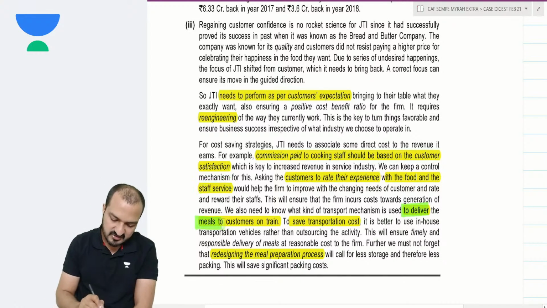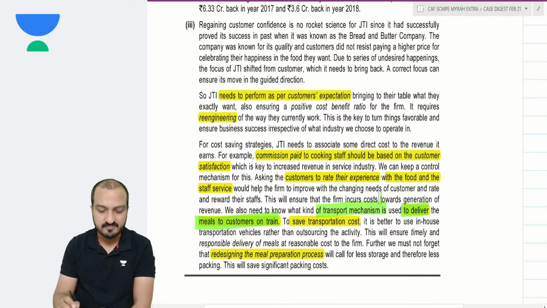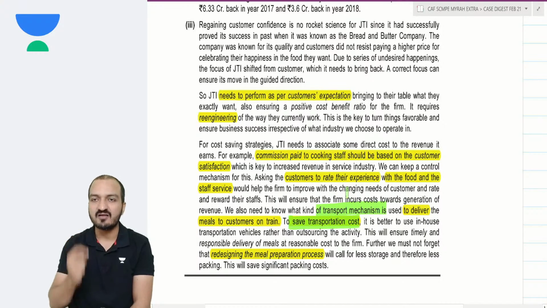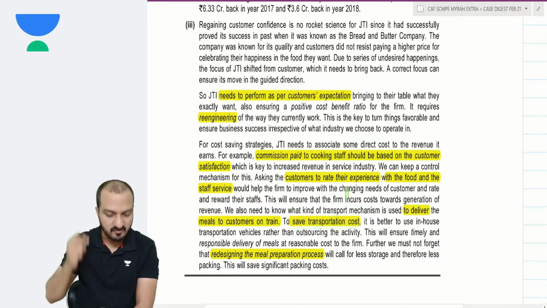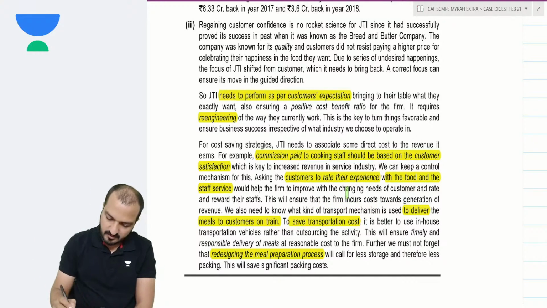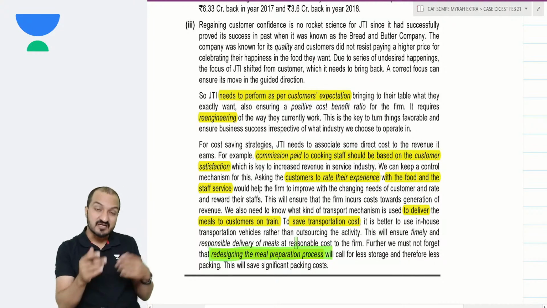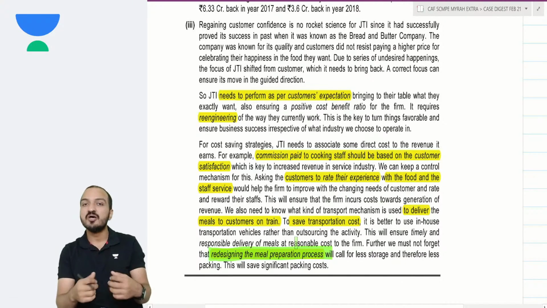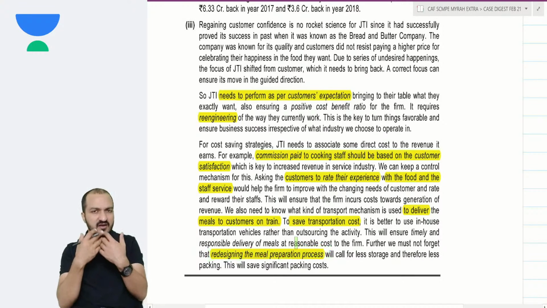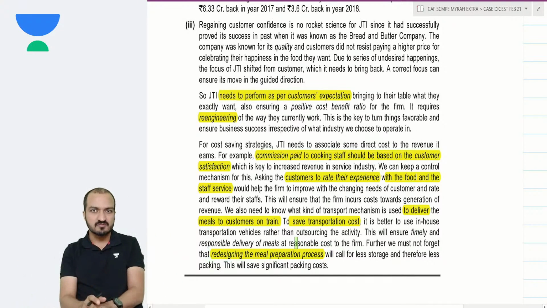To deliver meals to the customer on a train, you can have a transport mechanism. You can try to save that transport cost so that you don't have to stock the food items at the railway station. You need to redesign the entire meal preparation process so that there is less storage and less wastage, so that you don't have haphazard n number of recipes for making the food items.